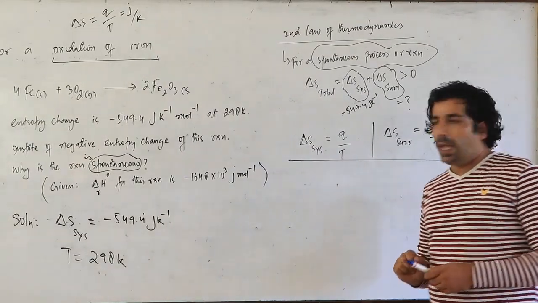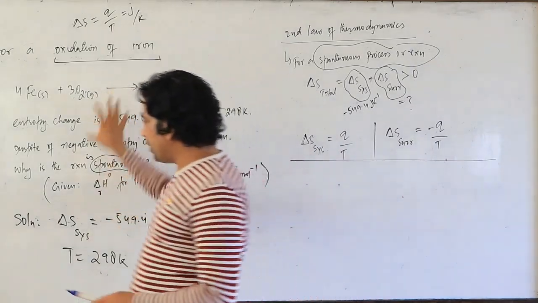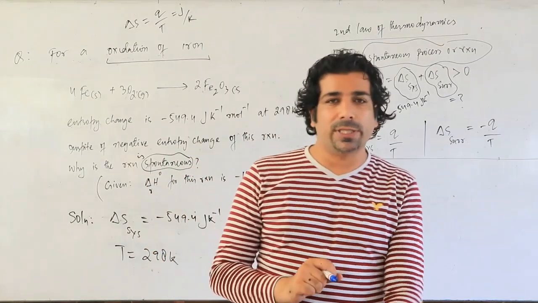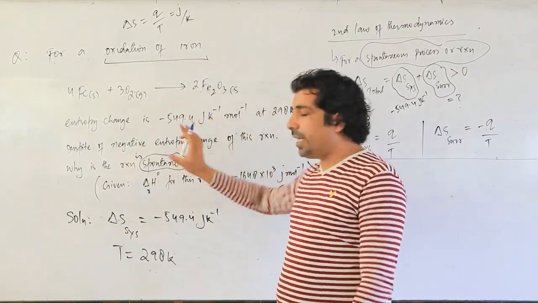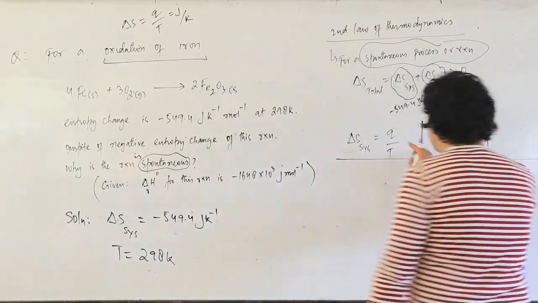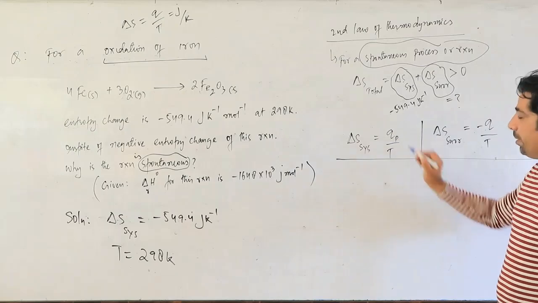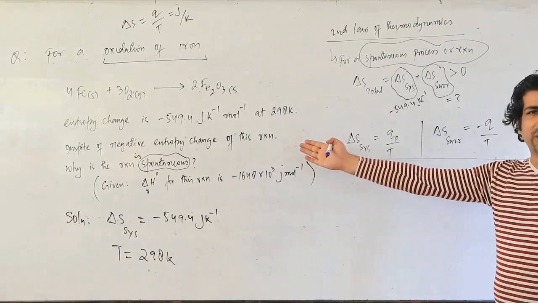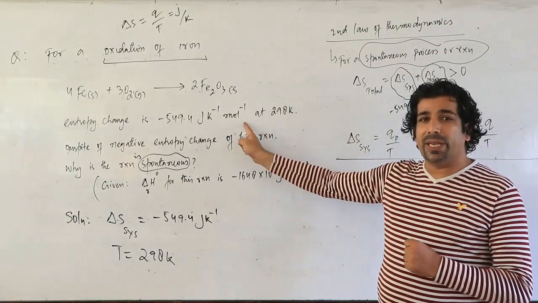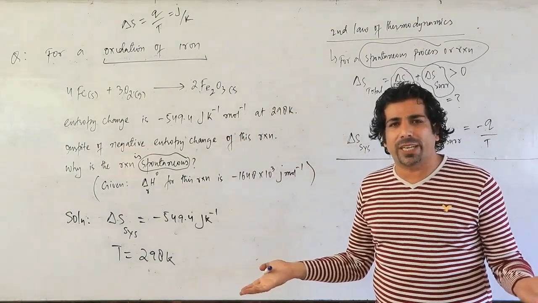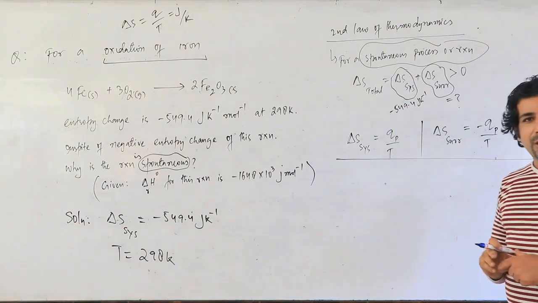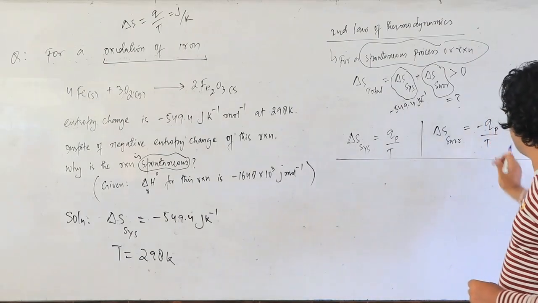Try to understand. And we know that this chemical reaction is taking place at the atmospheric pressure, let us suppose. If this chemical reaction is taking place at atmospheric pressure, my dear friends, then in place of this Q, I can write down QP. That means atmospheric pressure will be constant, so I can write down QP. Let us suppose this reaction is taking place at constant atmospheric pressure, that is 1 atmosphere. So I can write down QP, and here also I will write down QP.